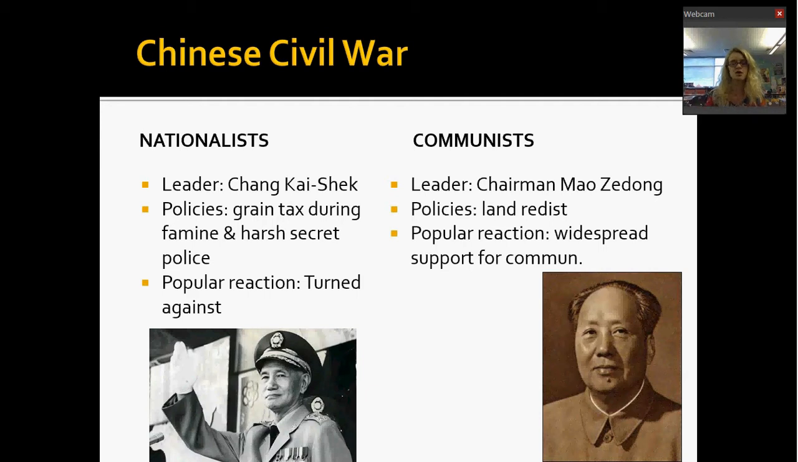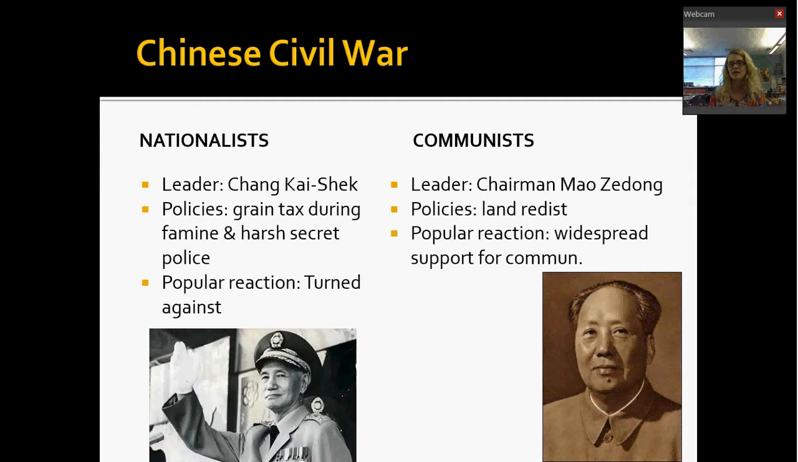There's also a pretty harsh secret police in China that keeps everybody in line. So popular reaction to him turns against him. People are starting to say, this is really not what we're interested in at this point. And as we have seen, desperate people are tempted by communism. So the Communist Party starts to grow in China. It's led by a guy named Mao Zedong. He becomes known as Chairman Mao.